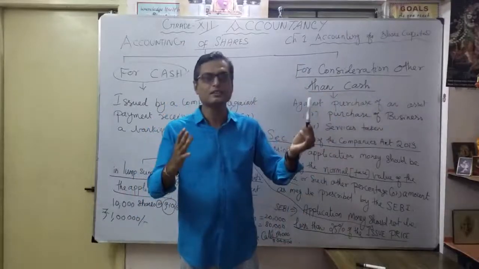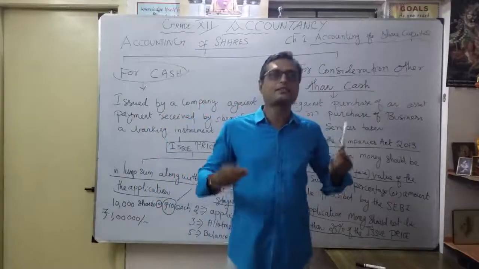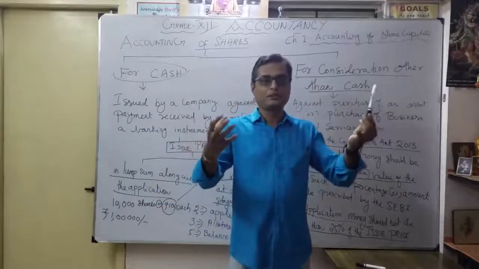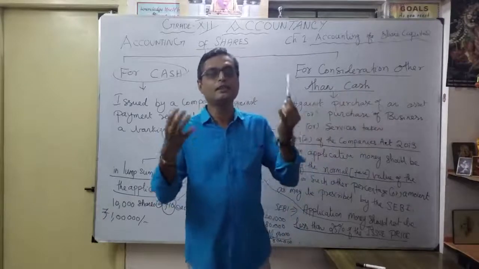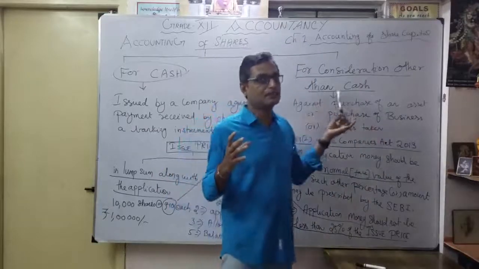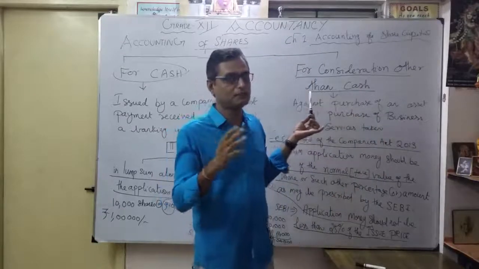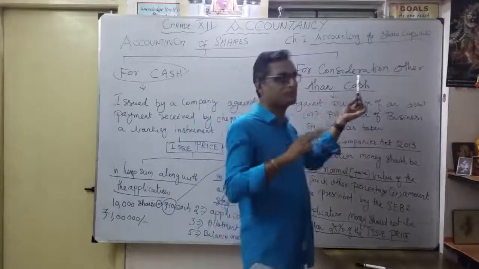Never giving cash, you are issuing shares. Suppose I am giving my asset to a particular company. Instead of 1 lakh worth of my asset, they will give me 1 lakh worth of equity shares. That is consideration other than cash. Like a business also, when you purchase the business, instead of money, they will give shares. This discussion we will discuss later.